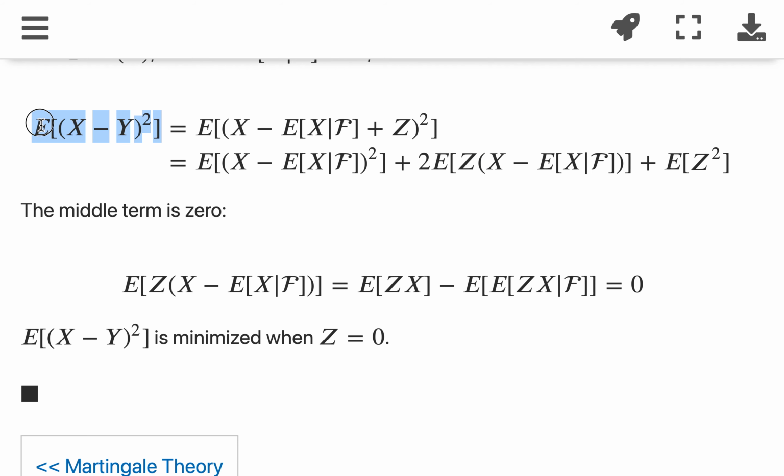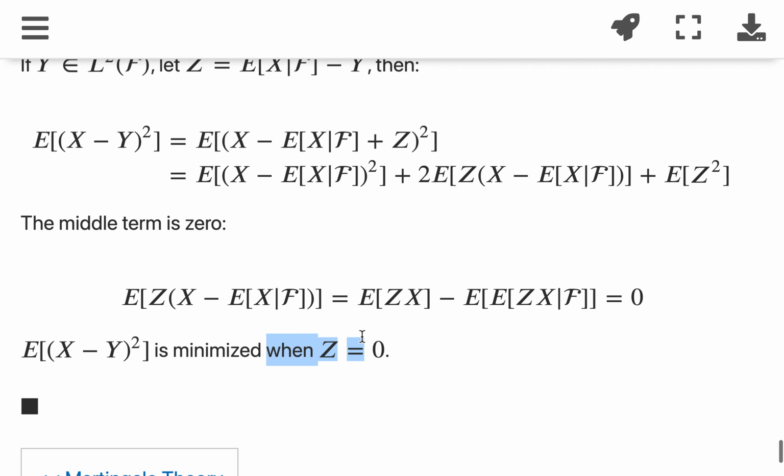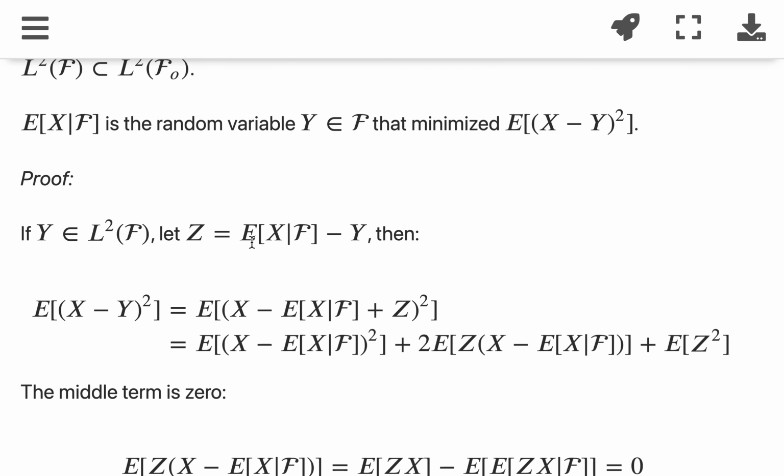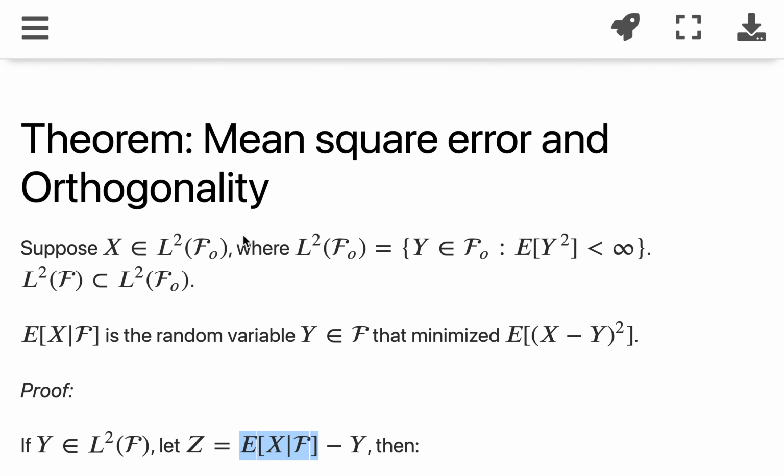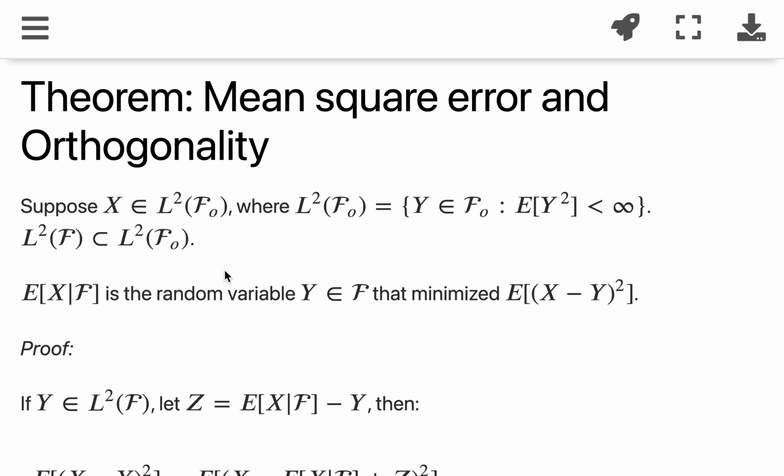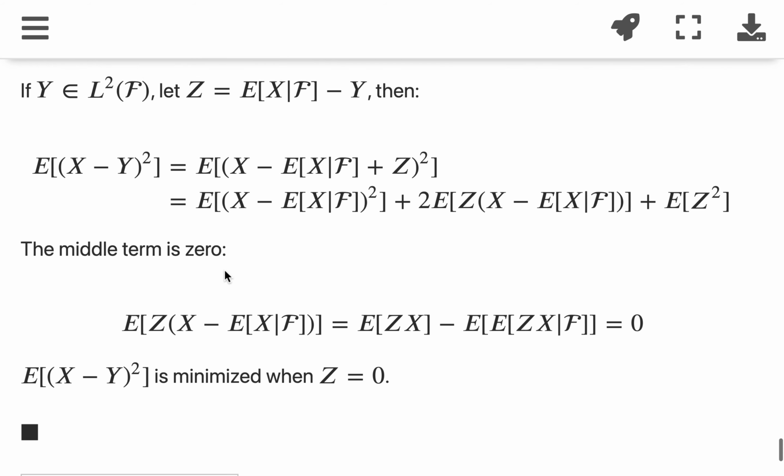To minimize the mean square error is to minimize z squared, and that is minimized when z is 0, which means the mean square error is minimized when y is equal to the expected value of x given f. And that proves what we have been using all along in regressions. We're trying to minimize the mean square error, and it's just the same thing here. And that's it, everyone. Hope you like it. Bye.